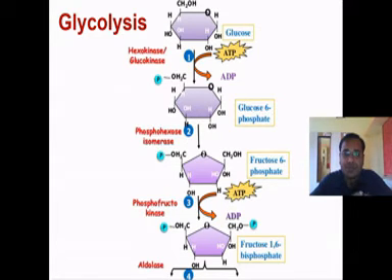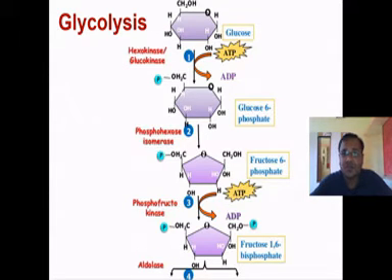In the preparatory stage, the glucose is phosphorylated by using ATP as energy, in the presence of the enzyme hexokinase or glucokinase, and 1 ATP is utilized in the first stage of